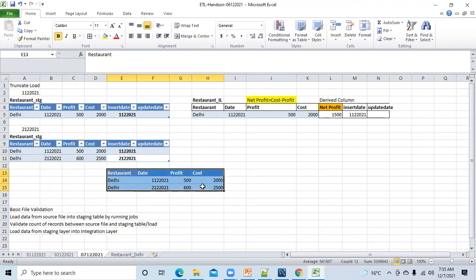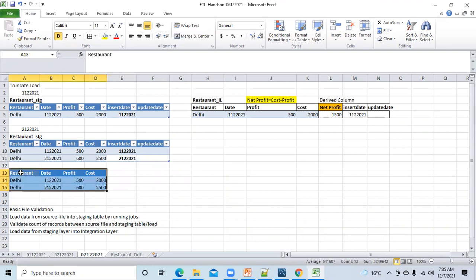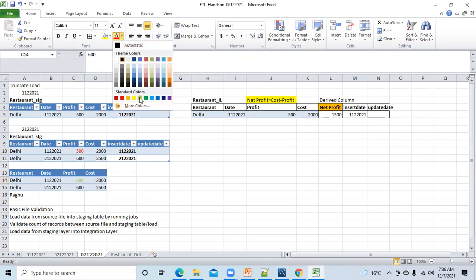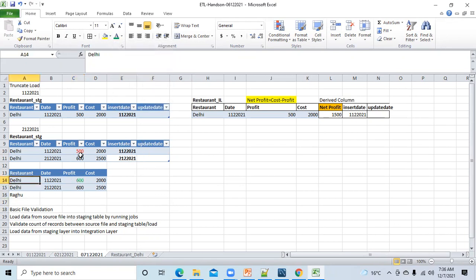Any question, guys? Yes, Tanvir, quick question. If there is a change in the 1st of December record, then we will have the updated date, right? Correct, very good. Suppose he has sent this data, the Delhi restaurant manager. I think the manager's name was Raghu, no? So Raghu has sent me this data, and then Raghu realized on the next day that the actual profit was 600, but by mistake he had mentioned 500. So in this case, what I have to do is, should I insert a new record or update here only?